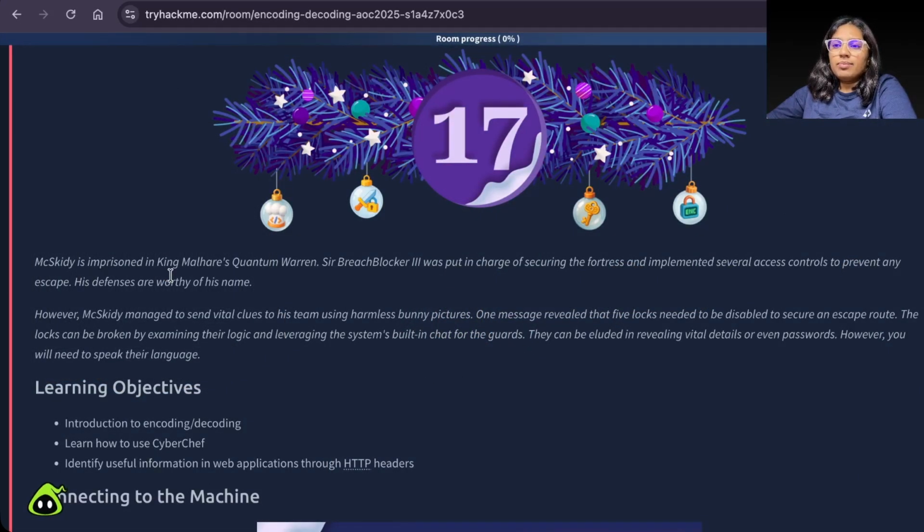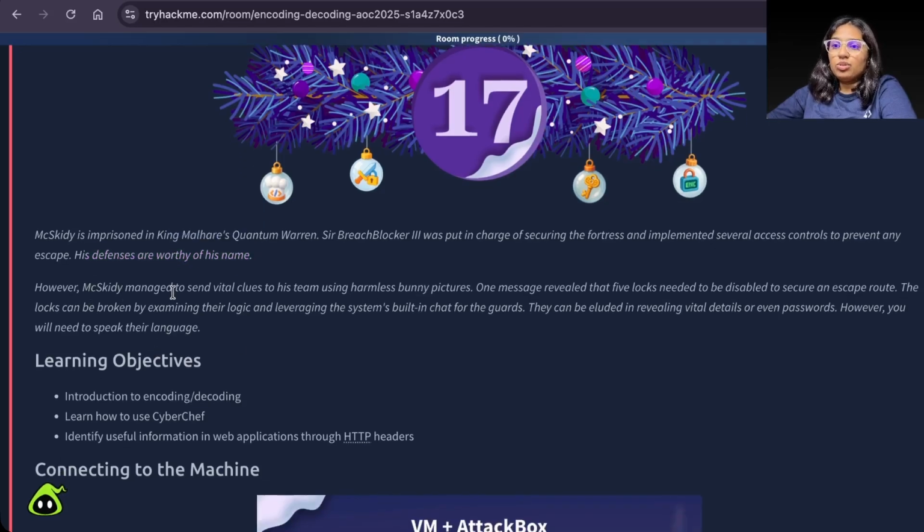McSkidy is imprisoned in King Malhare's quantum variant. Sir BreachBlocker III was put in charge of securing the fortress and implemented several access controls to prevent any escape. His defenses are worthy of his name. However, McSkidy managed to send vital clues to his team using harmless bunny pictures. One message revealed that 5 locks needed to be disabled to secure an escape route.